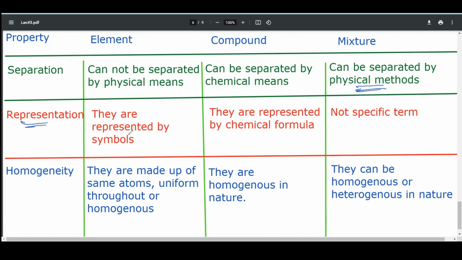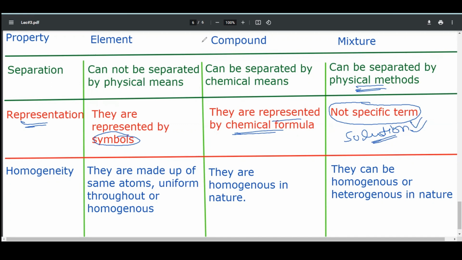Representation: elements are represented by symbols. We discussed it in detail. While compounds are also represented by chemical formulas. Mixtures do not have a specific term. However, we can say that this mixture is a solution, but we do not use any specific term for the representation of mixtures.